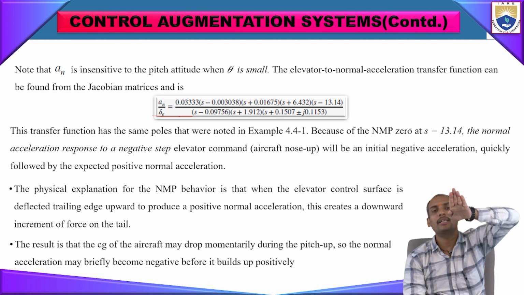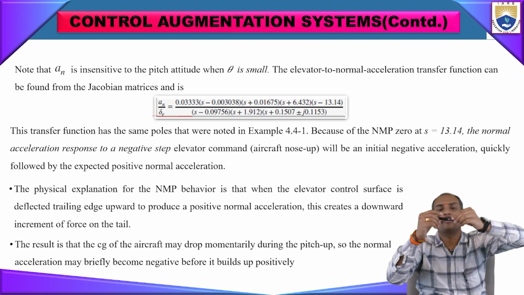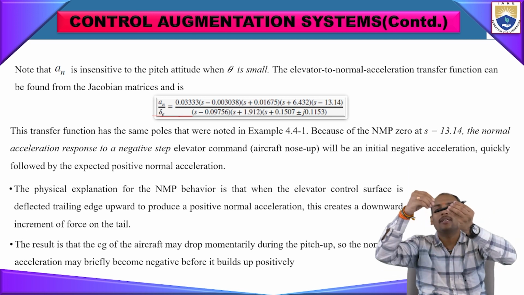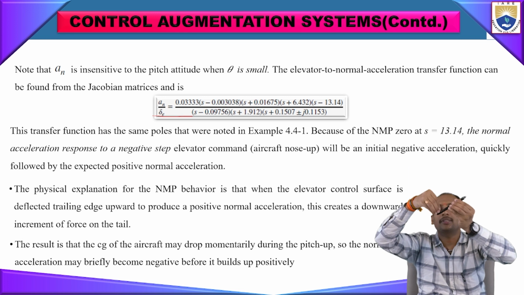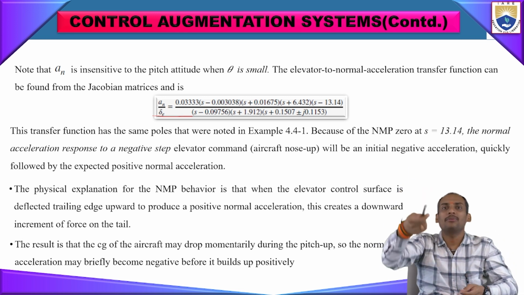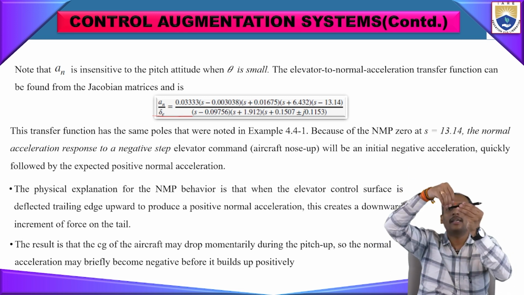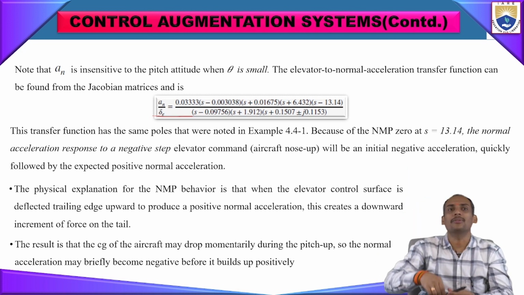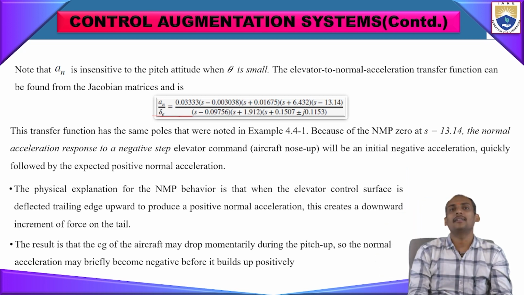If it is pitching up, there will be a downward force on the tail. So that normal force will be acting on the tail directly in the normal direction only. The result is that the CG of the aircraft may drop nominally during the pitch up.